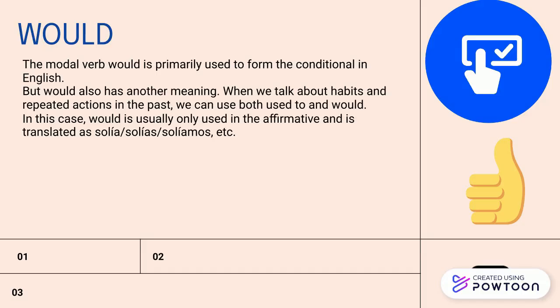In this case, would is usually only used in affirmative and is translated as solía, solías, solíamos, etc. The structure is would and base verb. For example, I would program robots after class.